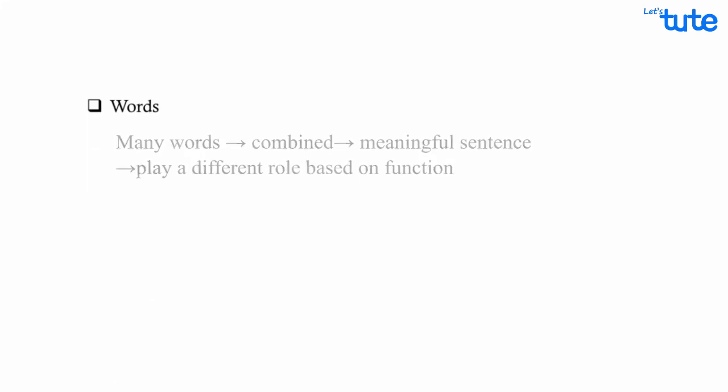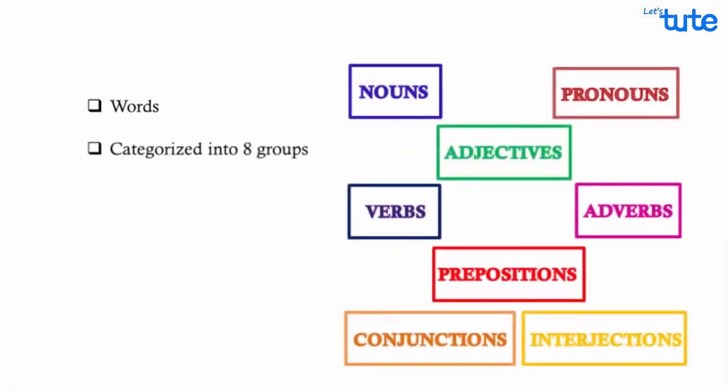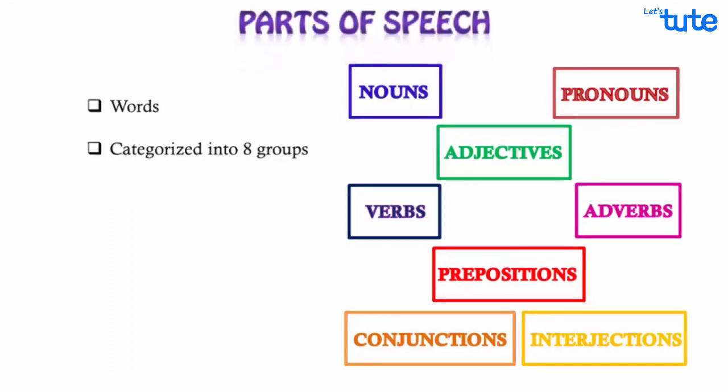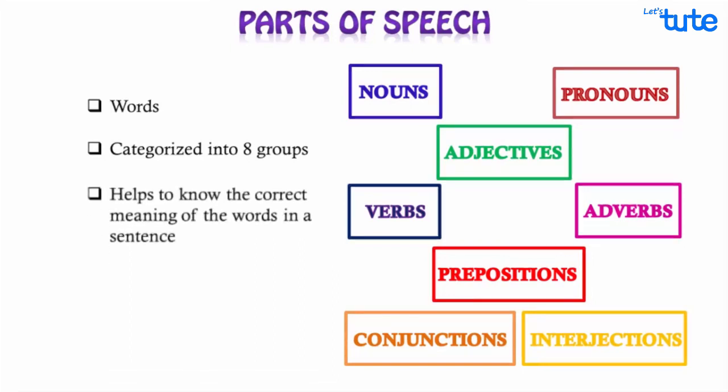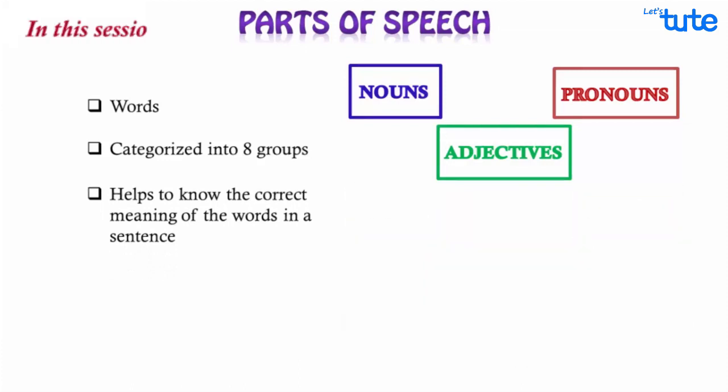In English, all the words can be categorized into 8 separate groups called the 8 parts of speech. An individual word can function as more than one part of speech when used under different circumstances. Understanding the parts of speech is essential for determining the correct definition of a word and when it is used. Without any further ado, let's understand them one by one. Please note, in this session, we will be looking into 3 of them.